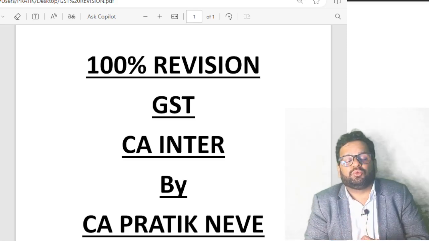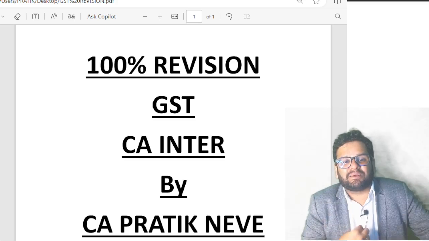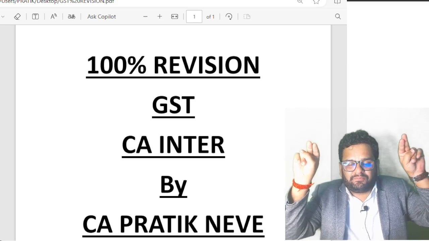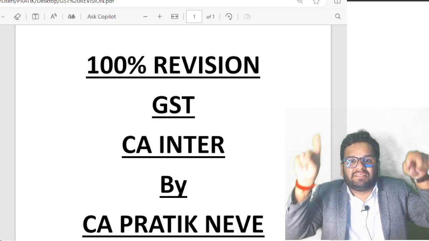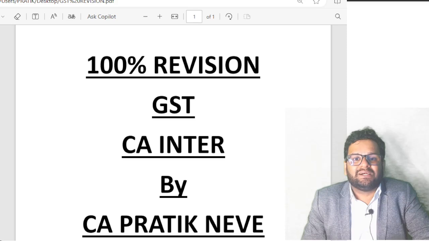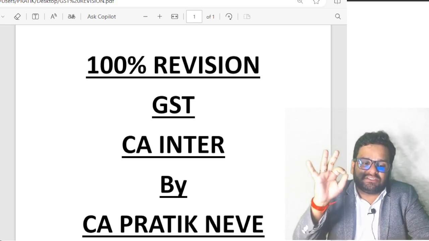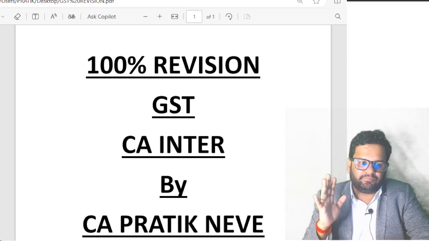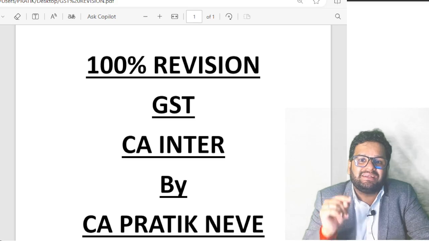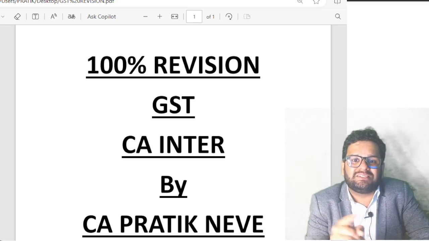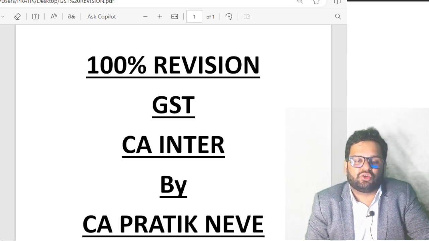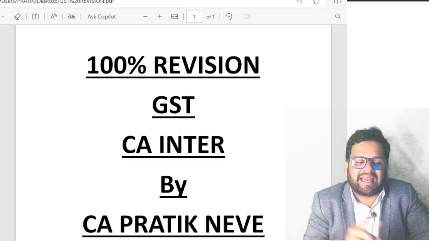Let's start with 22. If I am a supplier of exclusively goods, only goods, then for me there is a higher threshold limit of aggregate turnover. That higher threshold limit is 40 lakh rupees. But if I am in a state of MMNT, then the aggregate turnover threshold limit is rupees 10 lakhs.